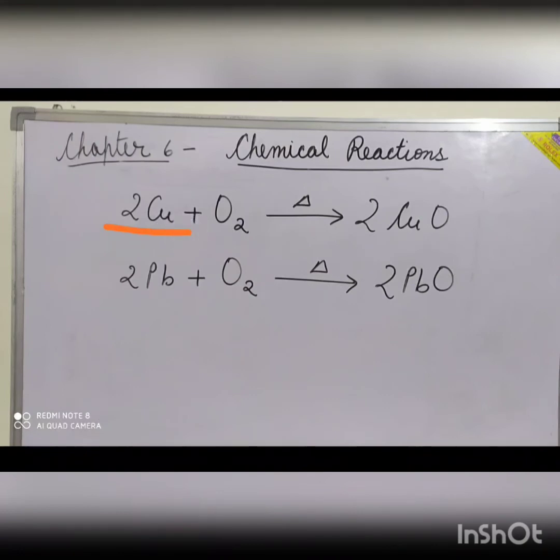Copper reacts with oxygen forming copper oxide, and lead reacts with oxygen forming lead oxide. Zinc, lead and copper, when exposed to air, develop a protective coating of their oxides. This coating prevents the further reaction. Silver, gold and platinum do not react with air or oxygen.